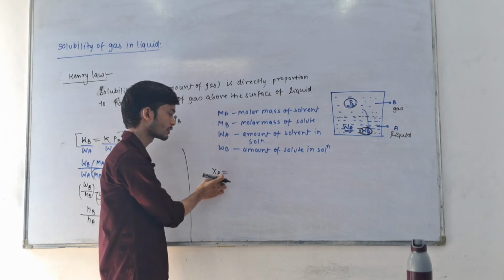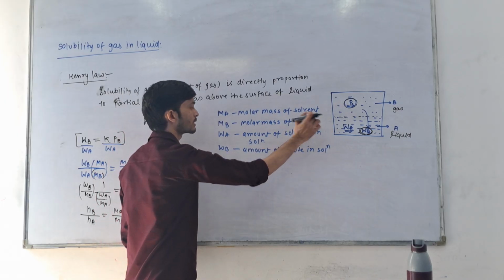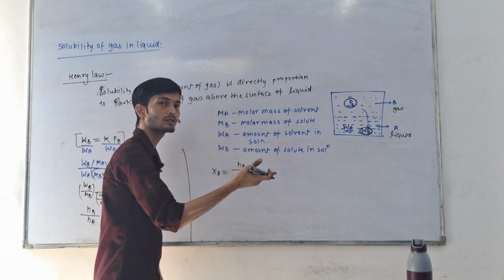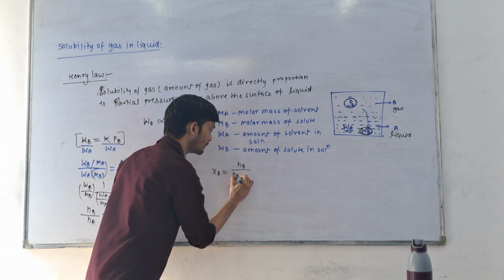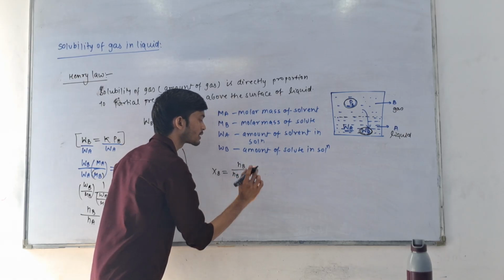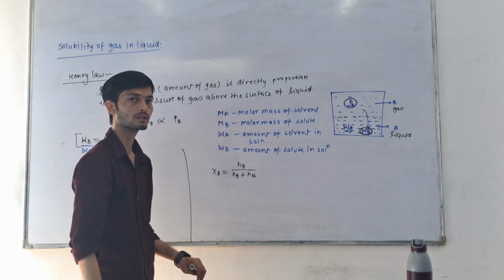B is the gas, so the mole fraction of gas in this solution will be the moles of gas divided by the total moles of solution, that is NB plus NA, moles of solute plus moles of solvent. This is the mole fraction of gas.